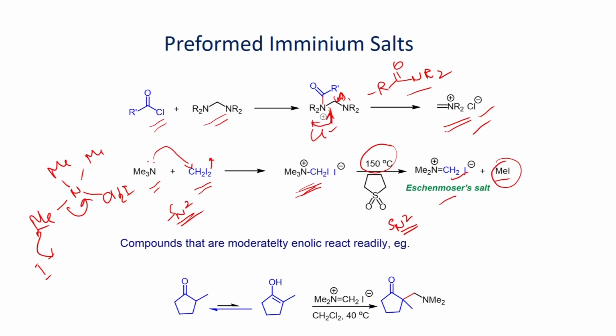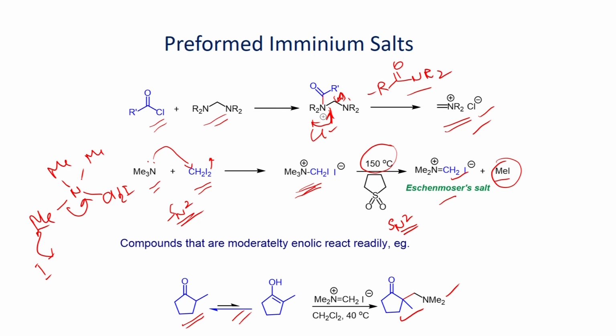So, this can readily react with this 2-methylcyclopentanone to give this addition product. So, if you can make this iminium salt, you can carry out this addition reaction in the absence of acid to give this Mannich product.